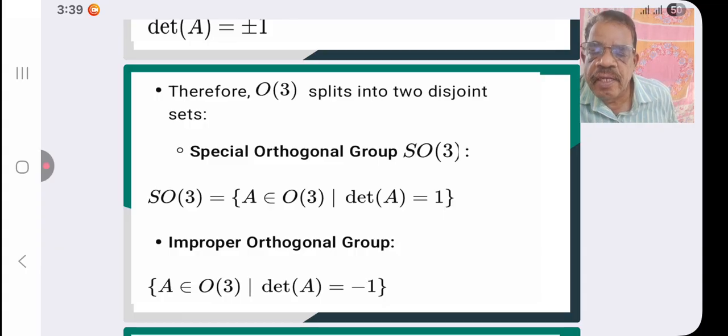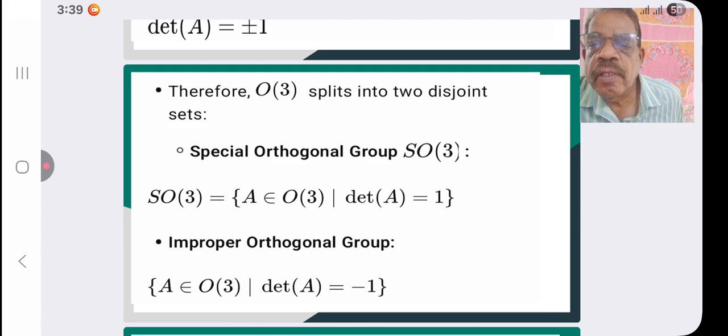Since determinant A has two values, plus and minus 1, we define two subgroups, namely the special orthogonal group SO3 and the improper orthogonal group.